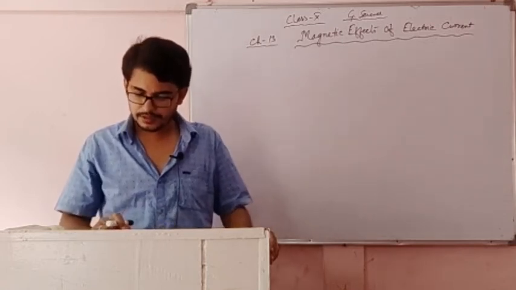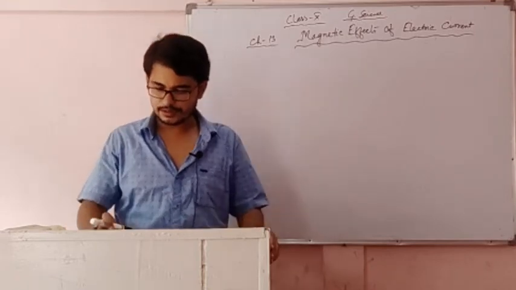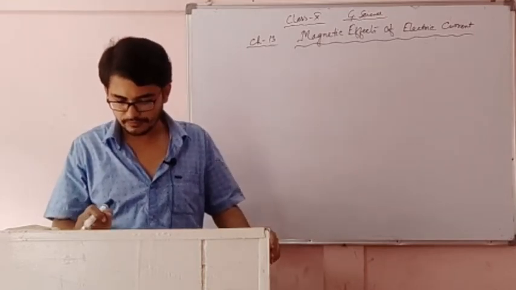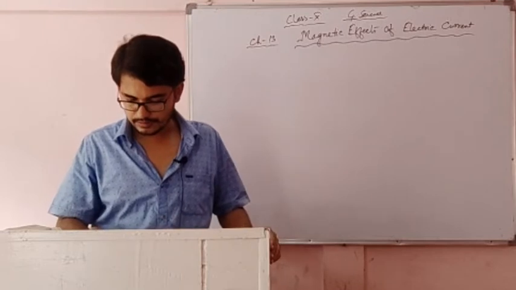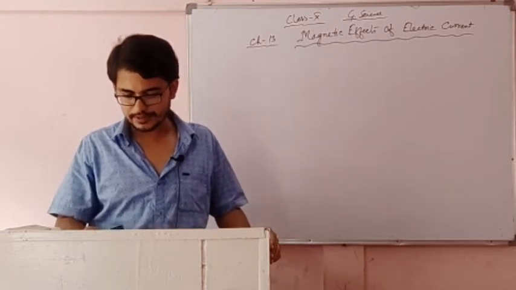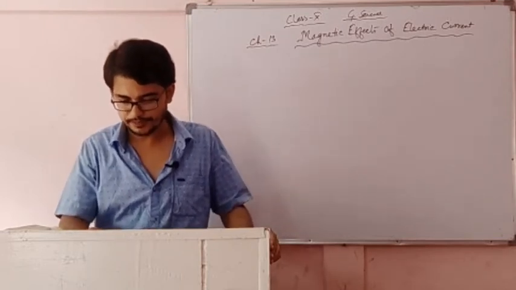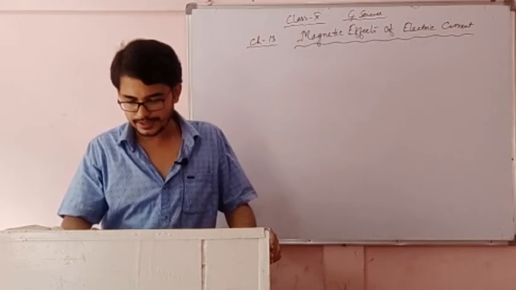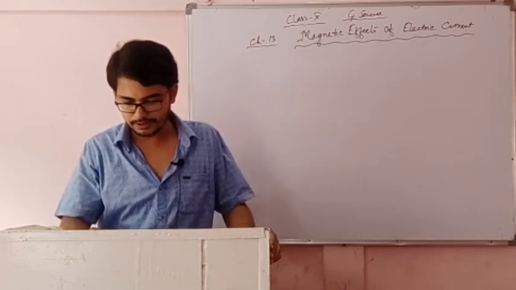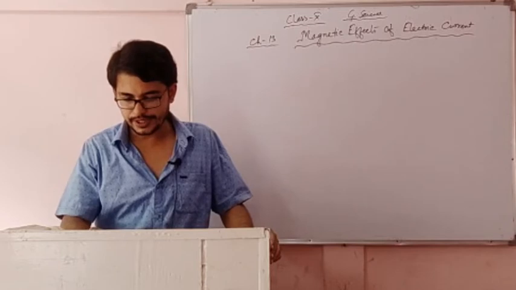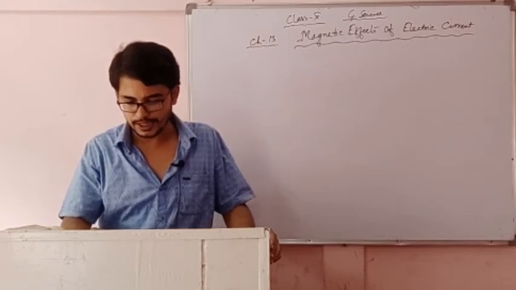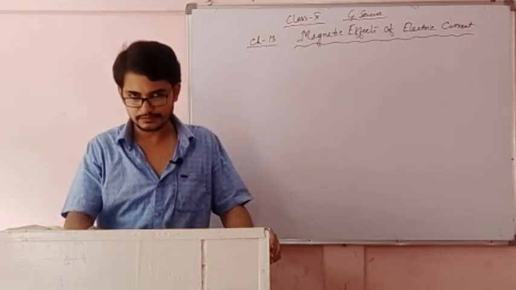Now after that, a French scientist, André Marie Ampère, suggested that the magnet also exerts an equal and opposite force on the current carrying conductor.